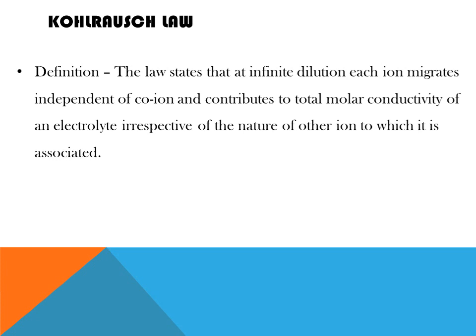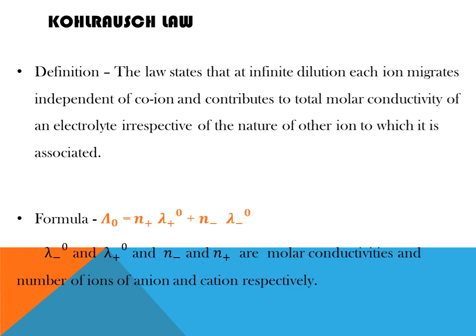So formula for this is molar conductivity at 0 concentration is equal to n plus lambda plus at 0 concentration plus n minus lambda minus at 0 concentration. That is, lambda plus or lambda minus is nothing but molar conductivities of the cations and anions, and n plus and n minus is the number of the cations and anions. Plus is for cation and minus is for anion.